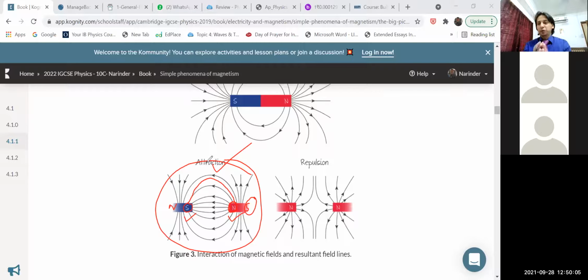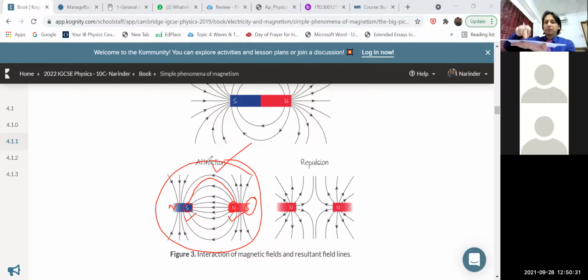Another way: you need a bar magnet and some iron powder, iron filings. Keep the magnet under a paper. On top of the paper, sprinkle the iron powder, and then tap.